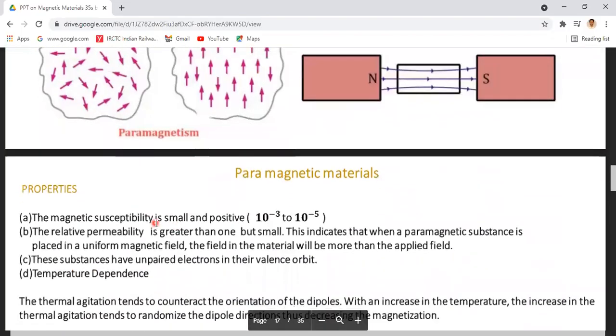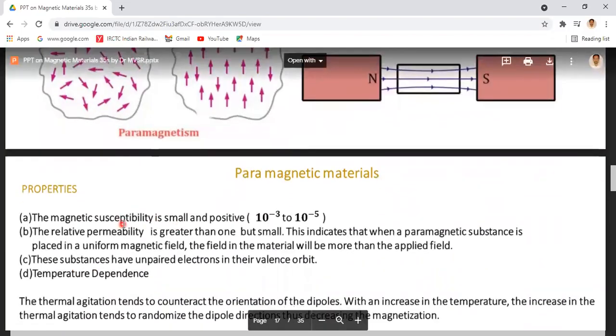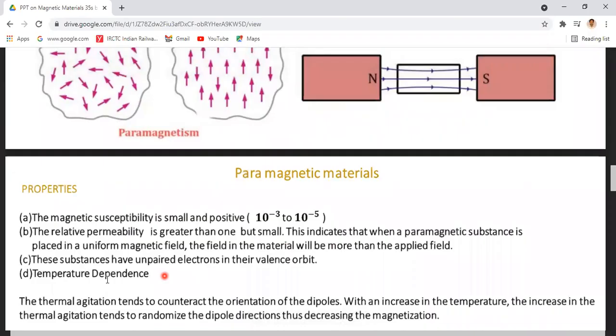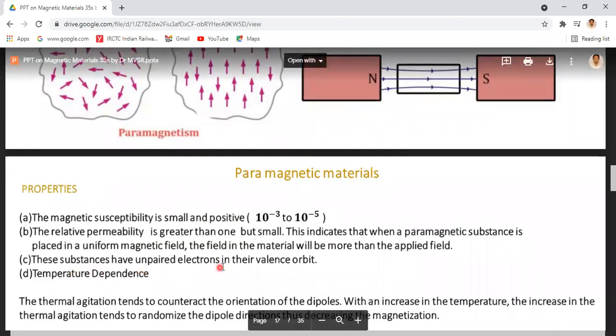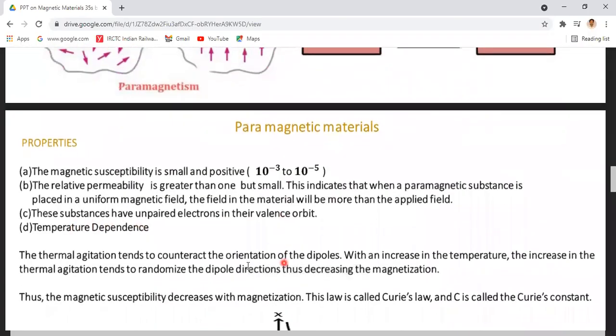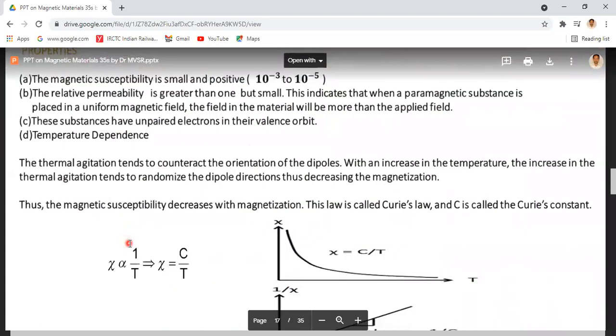Coming to properties, the magnetic susceptibility is small and positive, and the relative permeability is greater than 1 but small. These substances have unpaired electrons in their valence orbit. Temperature dependence: the magnetic susceptibility decreases with the magnetization.